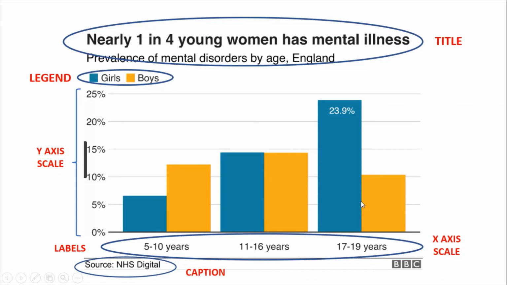In the third comparison, we notice that girls with 23.9% reach a high. Compared with the previous age range, it shows a fluctuation of 9.9%. This is a noticeable increase.